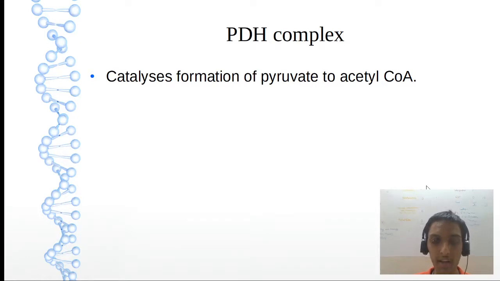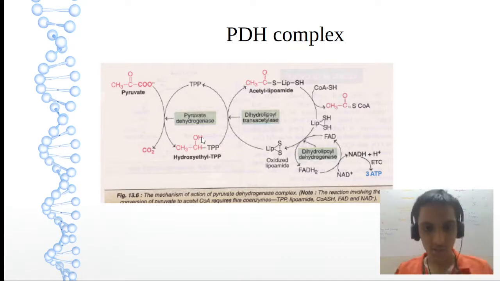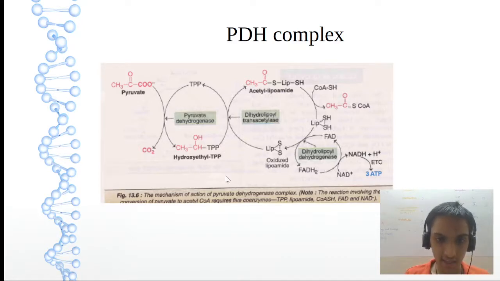Let us see now the PDH complex. This converts pyruvate to acetyl-CoA, very important. This is the mechanism of action. We know through the Krebs cycle we are getting carbon dioxide. So pyruvate to CO2 is happening by the PDH complex. What is happening at the same time? TPP to hydroxyethyl TPP. So just the word hydroxyethyl is added.